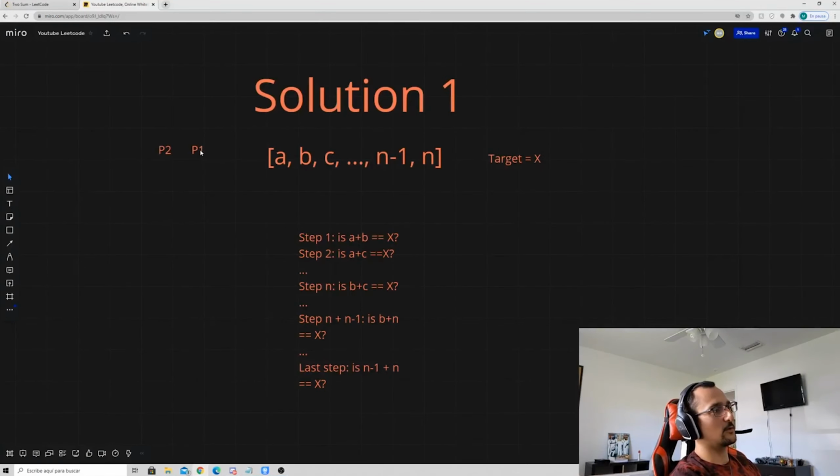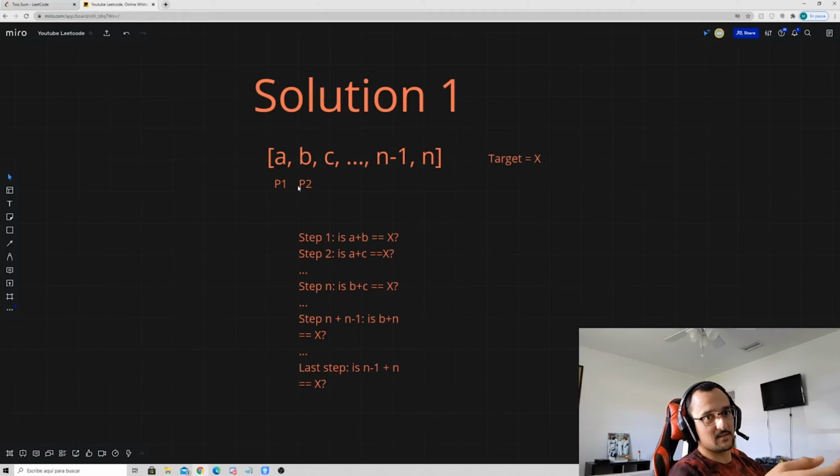Okay, so the first for loop is going to traverse the array with P1, and for every number that we come across with pointer P1, we're going to start a new for loop with pointer P2 that's going to start right in front of P1, and it's going to iterate through all the numbers in the array.